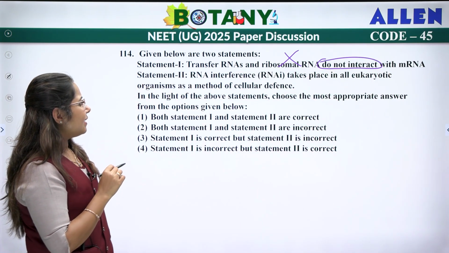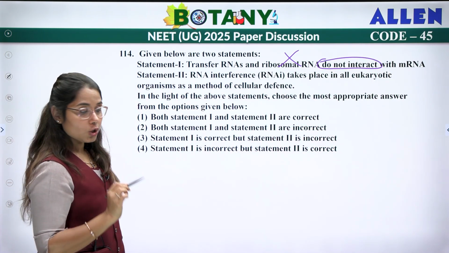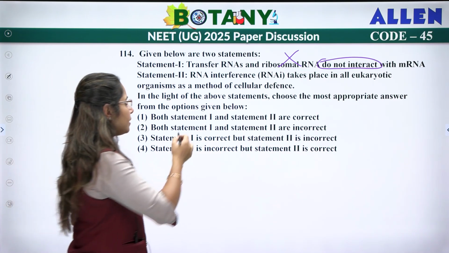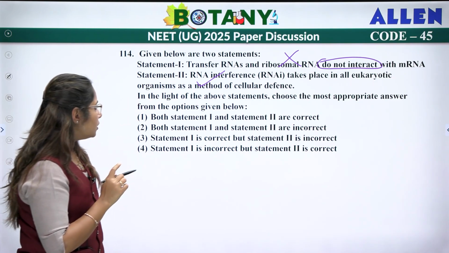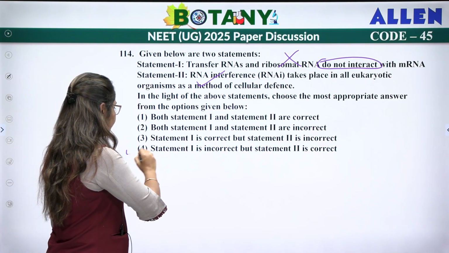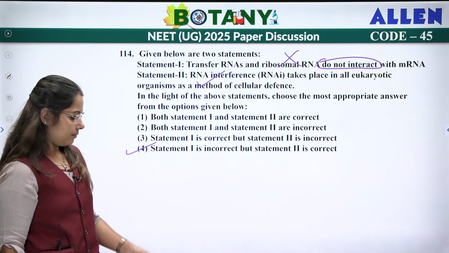RNA interference takes place in all eukaryotic organisms as a method of cellular defense. Again this is a correct statement. So first is incorrect, but second is correct. So which is the answer here? Fourth, right?